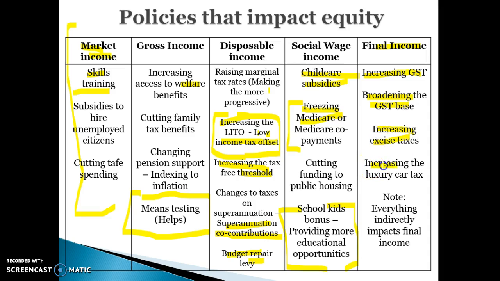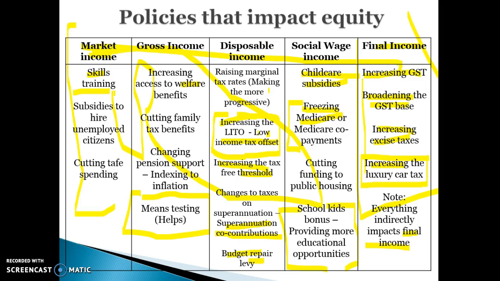Increasing the luxury car tax is the only one that will help equity in terms of final income because only high income earners will be paying that tax. Just something to be mindful of: even though these ones will only affect final income, all of these policies in all 5 categories are going to affect final income because final income is after everything. So it doesn't need to be one of these 4 things to actually make the distribution of final income more equitable or less equitable. Anything we do to any of these other columns will also affect final income because final income is after all cash payments and cash benefits received from the government.